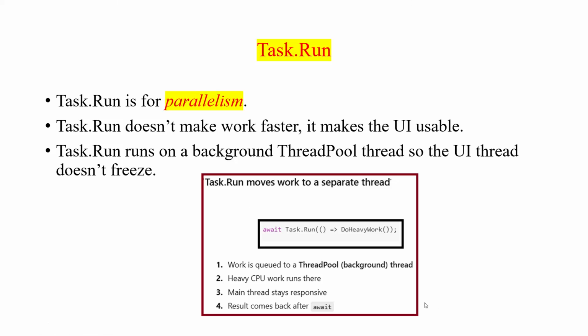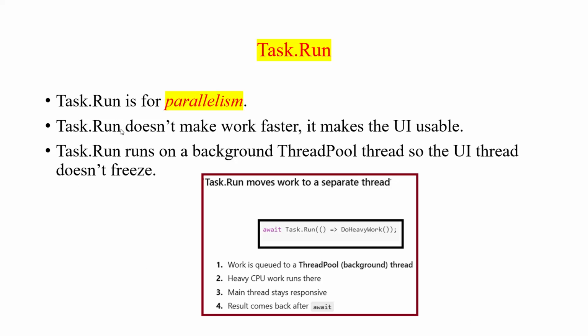Hello everyone. So let us understand the importance of Task.Run as compared to async and await. These two concepts are kind of confusing. On one hand, async and await means don't block the current thread while waiting. Task.Run is basically for parallelism, it will run on another thread. Async and await does not work on another thread. It just doesn't block the current thread.